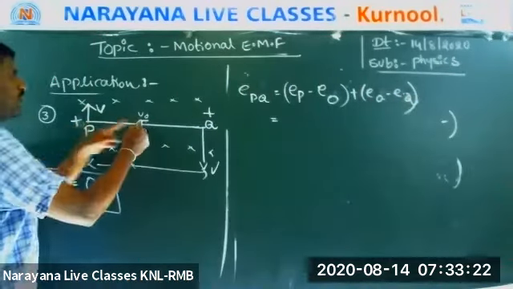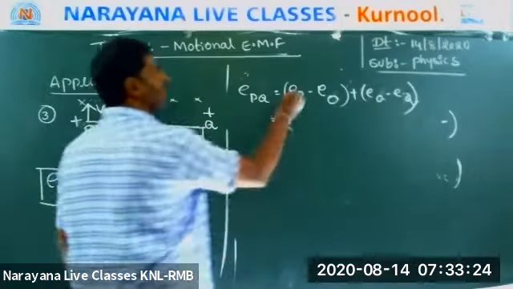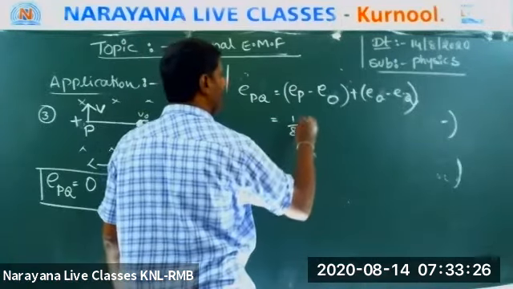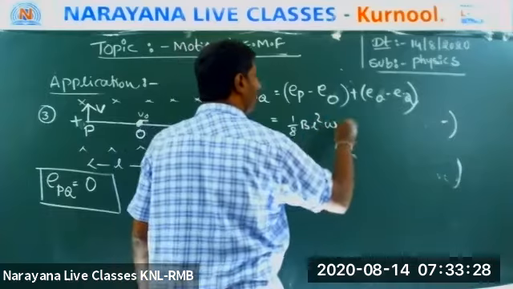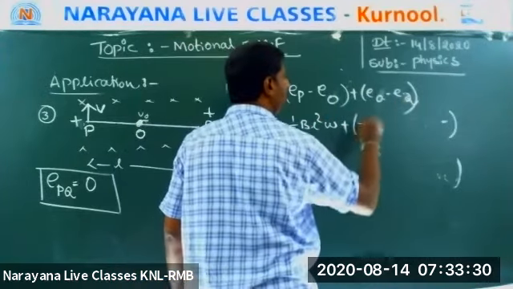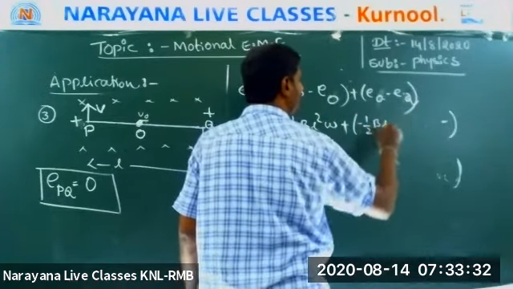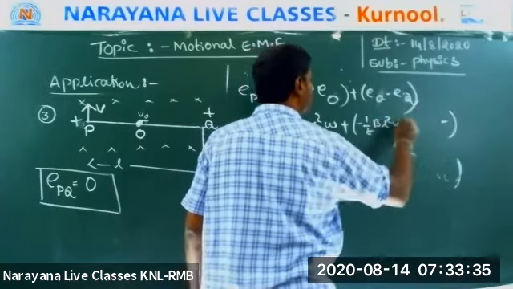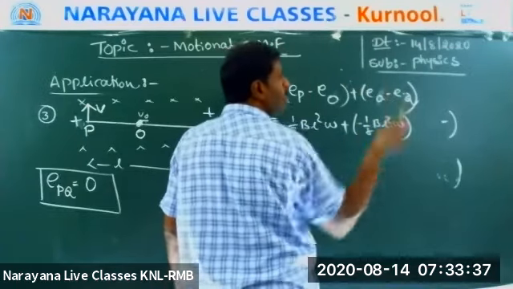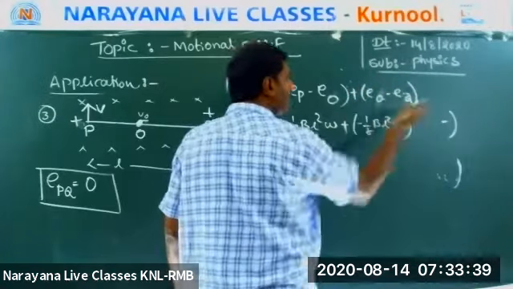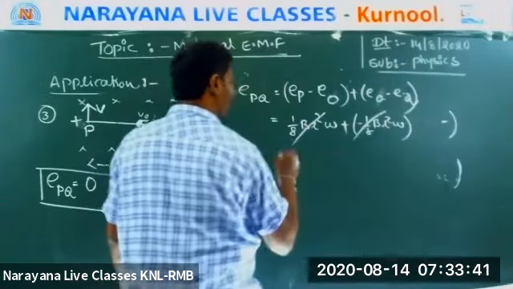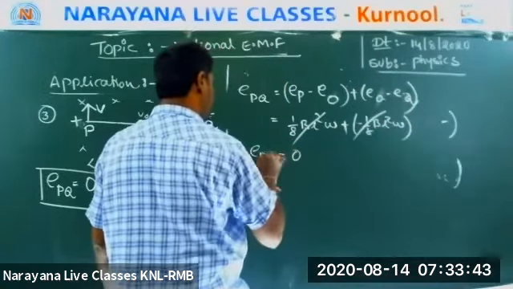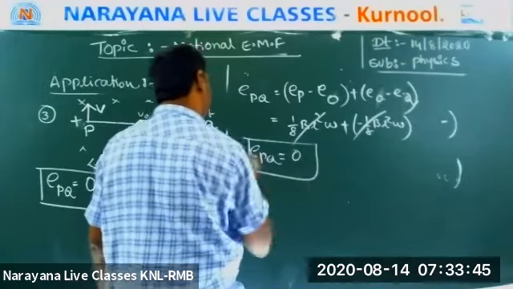What is EP minus EO? 1 by 8 B L square omega. Plus, what is EO minus EQ? Minus 1 by 8 B L square omega. Why? EQ minus EO is equal to 1 by 8 B L square omega, so EO minus EQ is equal to minus. Plus and minus cancel. What is the answer? 0. Very important.